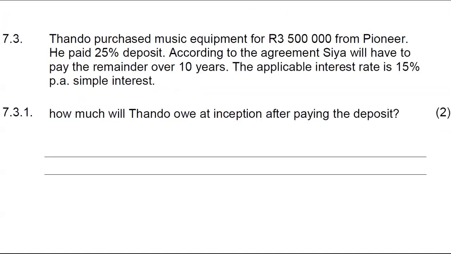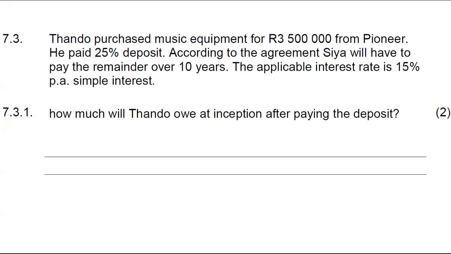Tando purchased music equipment for 3,500,000 from Pioneer. He paid a 25% deposit. According to the agreement, he will have to pay the remainder over 10 years.